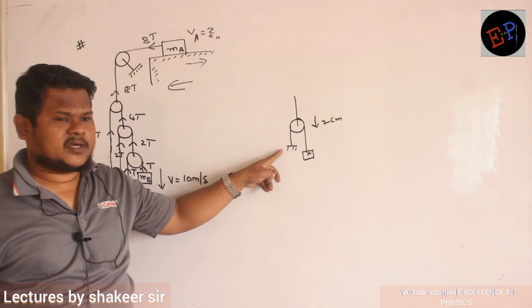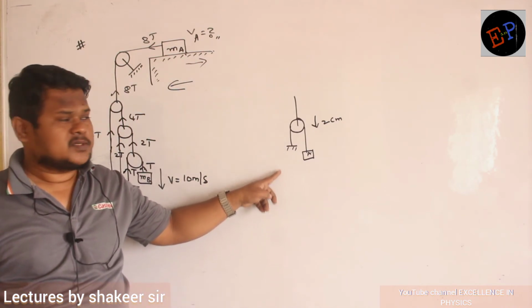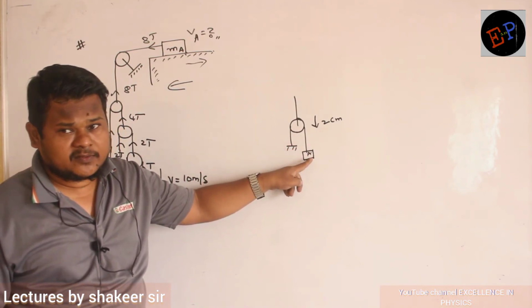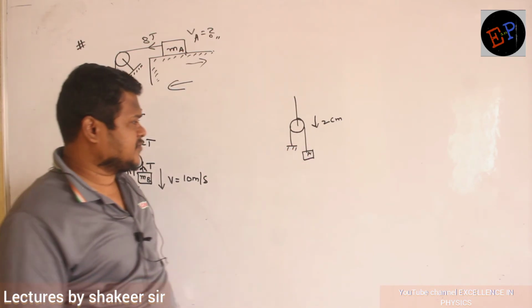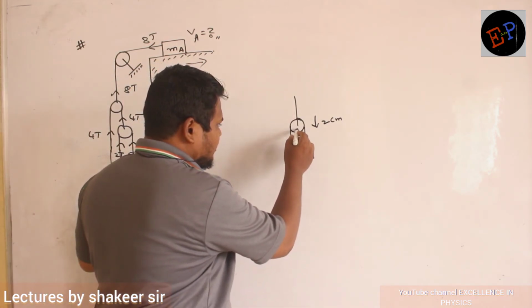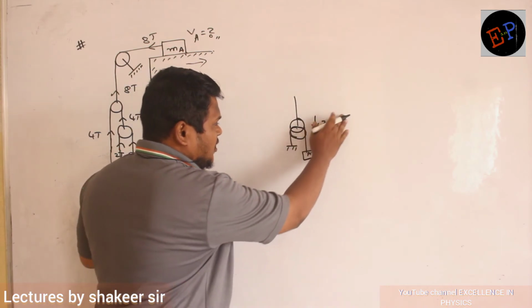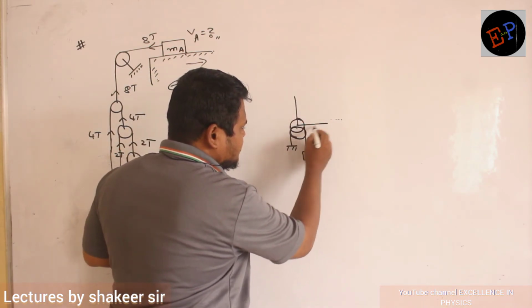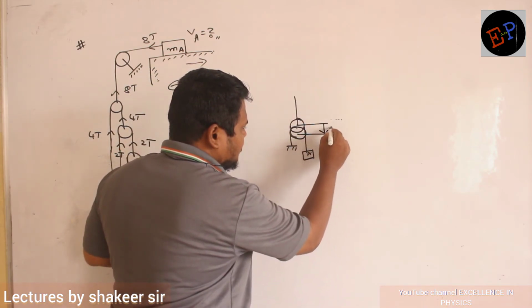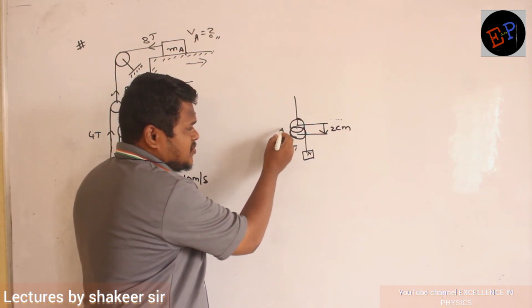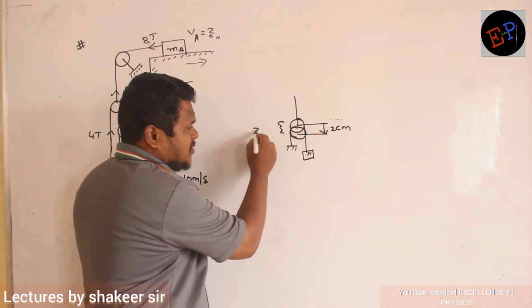Because 2 centimeters is released on one side, and 2 centimeters is also released on the other side. But one side is tied, so this cannot go down. So the 2 centimeters which is released is pulled by the first block itself. If I draw the diagram, consider this is the new position of the pulley. The pulley has come down by 2 centimeters, so here 2 centimeters will be released and here also 2 centimeters will be released.